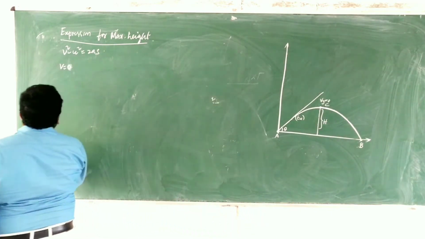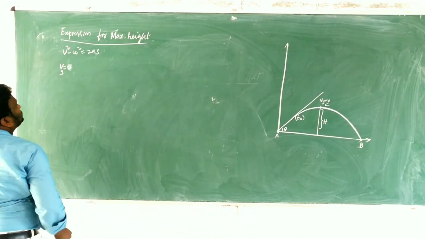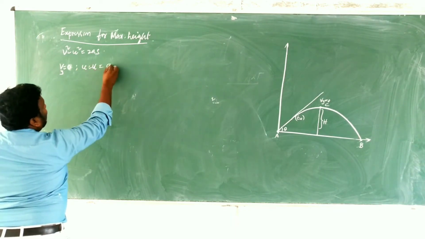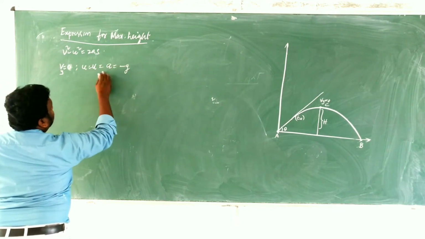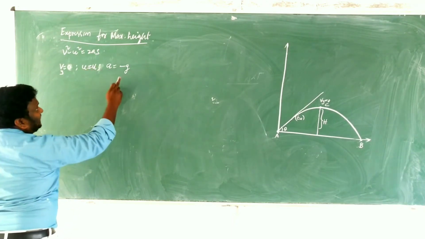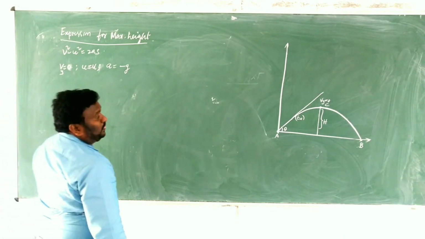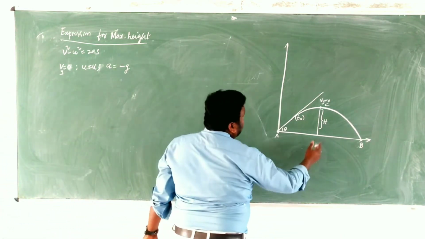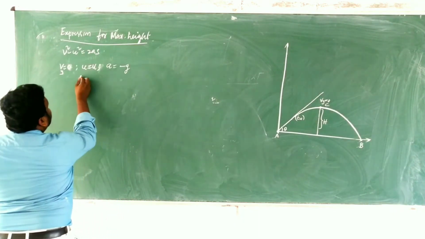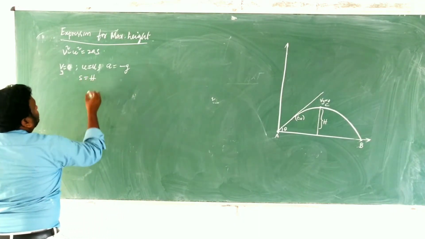That's why I am going to write vy is equal to 0, u is equal to u, and a is equal to minus g, children. What is the displacement? Here it is the maximum height, so I am going to take s is equal to h.